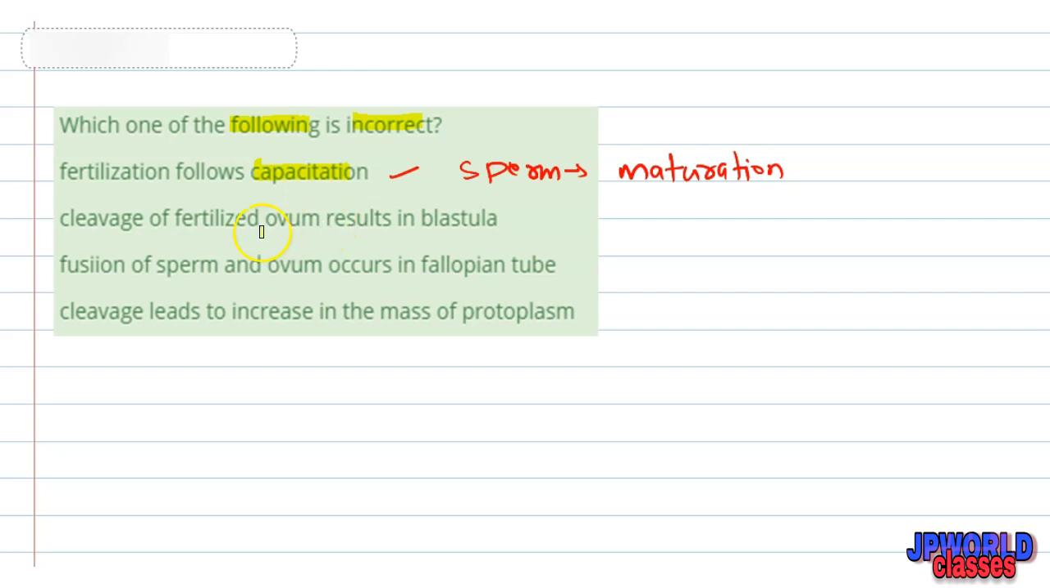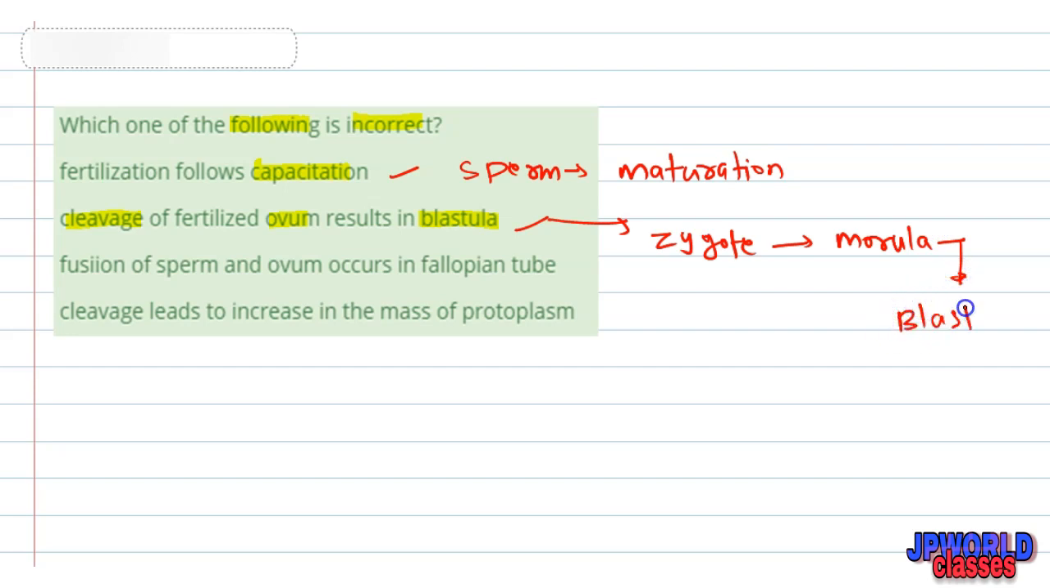And the second statement says that cleavage of fertilized ovum results in blastula. So it is also correct because if we have a single cell zygote, we call that a zygote, a single cell. It follows mitotic division and rapidly divides and forms morula, and after formation of morula it forms blastula. So the cleavage of fertilized ovum resulting in blastula is correct.